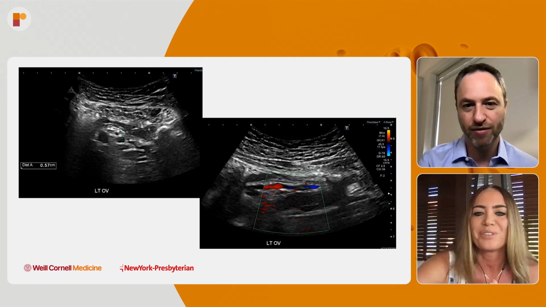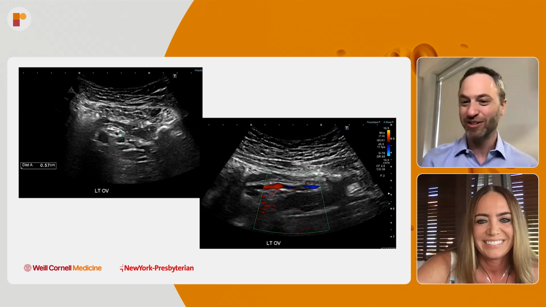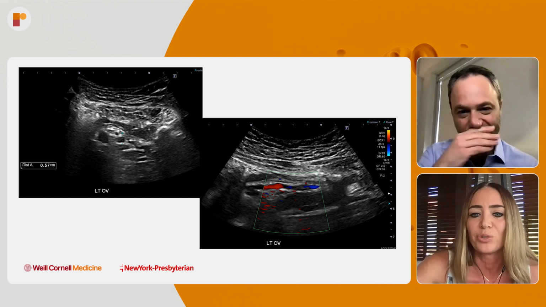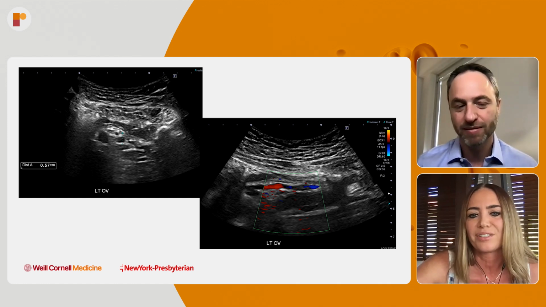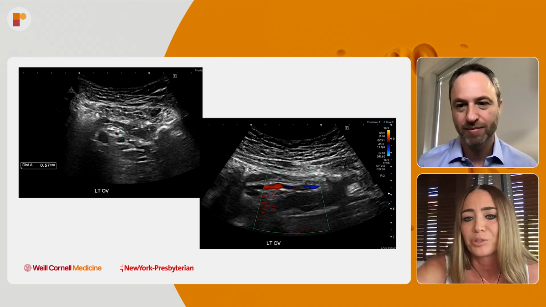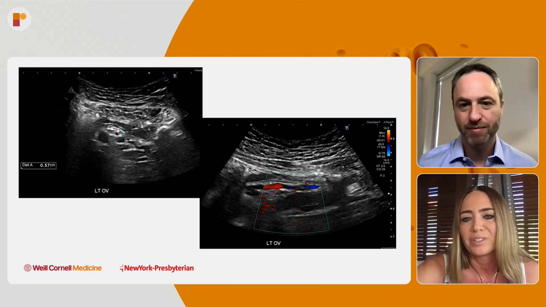Here are some images of the left ovarian vein dilated. You do too, right? Yeah, no, I do the same like you. I do not do stenting as a first treatment. And definitely for me, it wasn't a significant compression because of the flow in the internal iliac vein. So I agree with you.